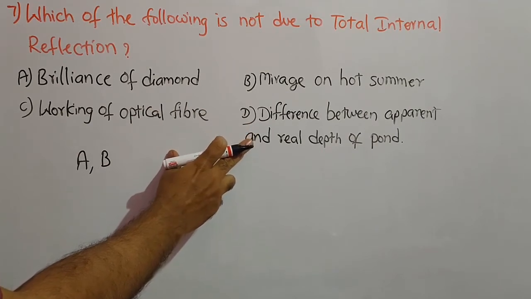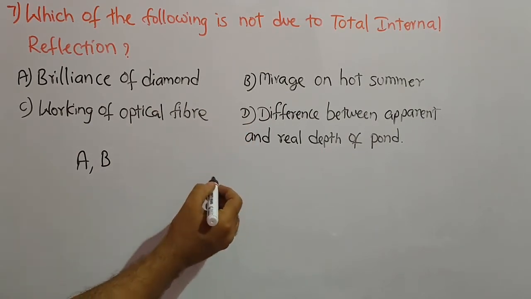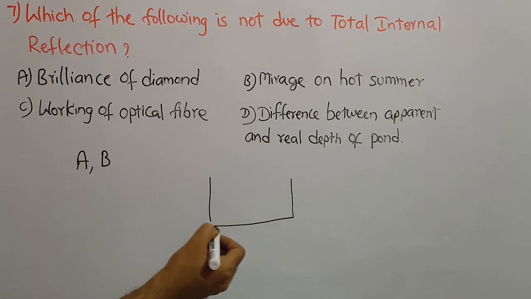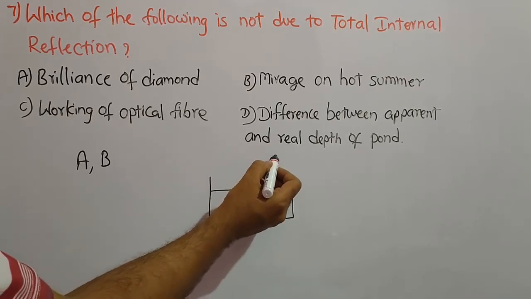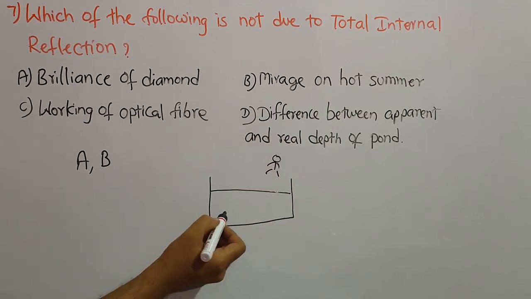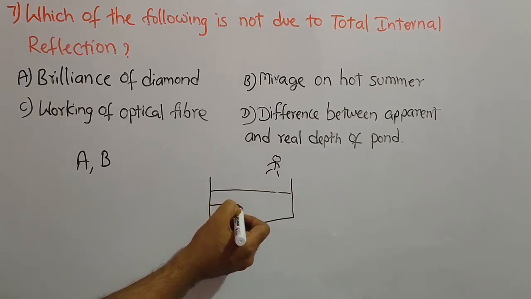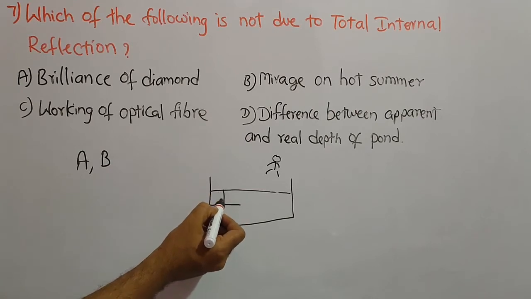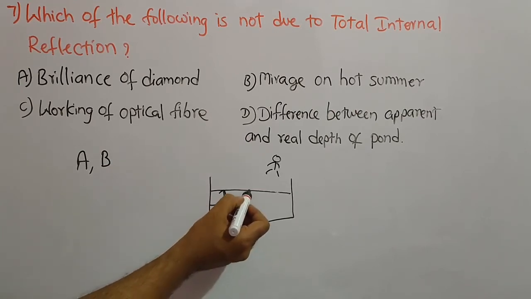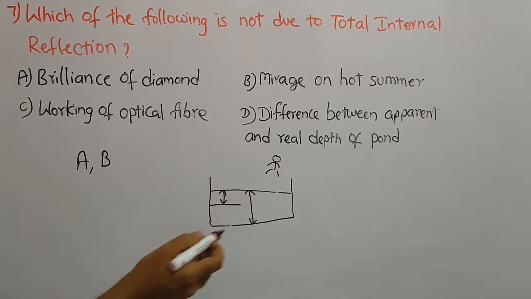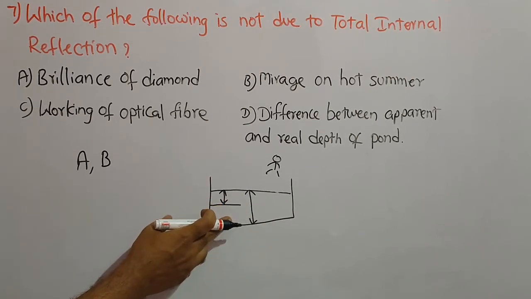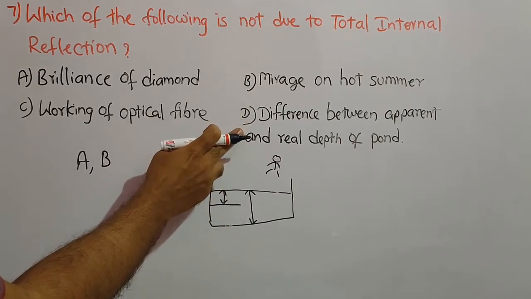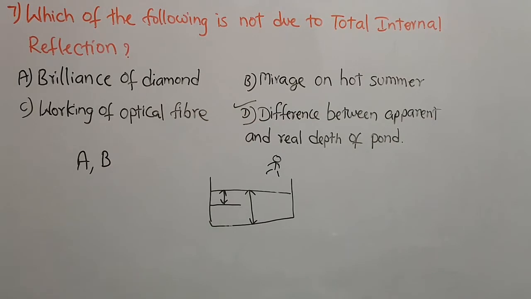Whereas for the difference between apparent and real depth of a pond, for example, if a pond has a certain depth, the observer who is above the pond will see as if the apparent depth lies here itself. Actually the real depth will be here. So this effect is due to refraction but not total internal reflection. So this is the answer for this question.